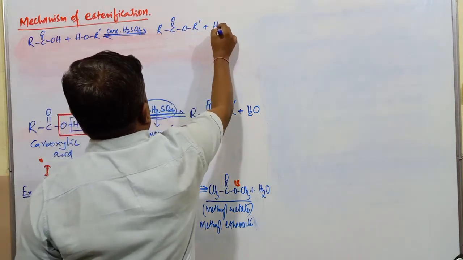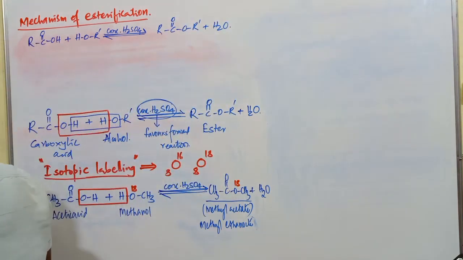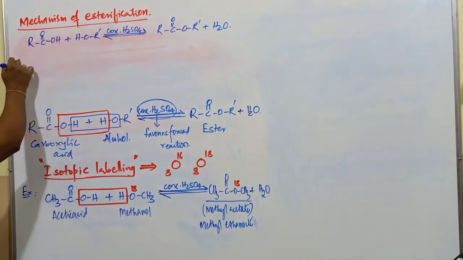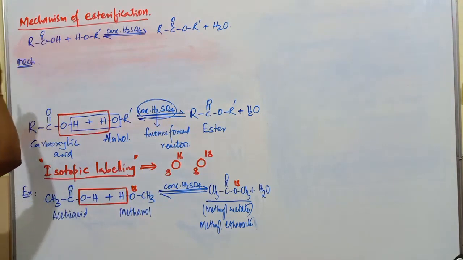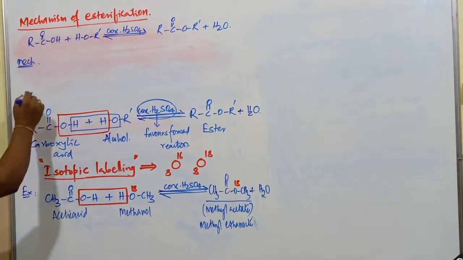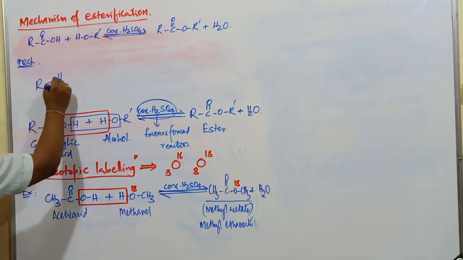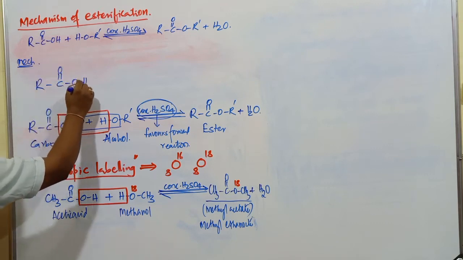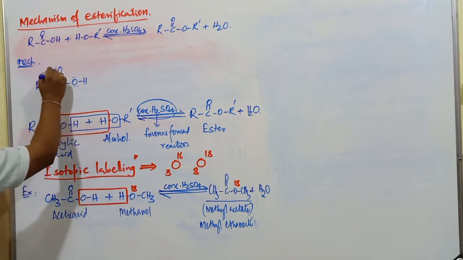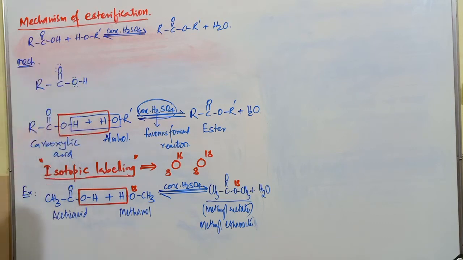RCOOR' plus H2O. So what is the mechanism? This is the reaction. What is the mechanism behind this particular reaction? First, RC double bond OH. Oxygen is having 2 lone pairs. This oxygen is also having 2 lone pairs.